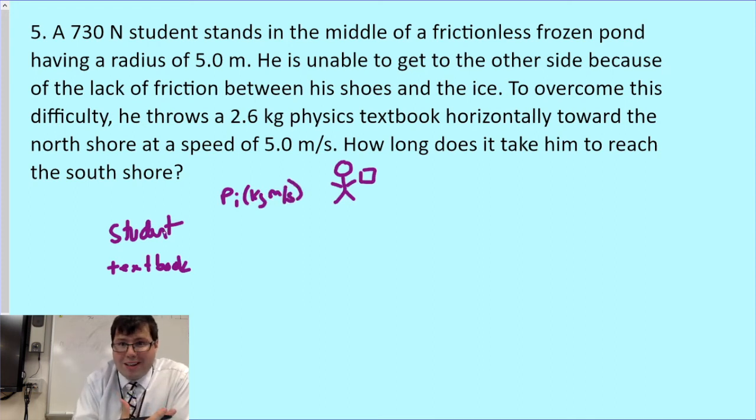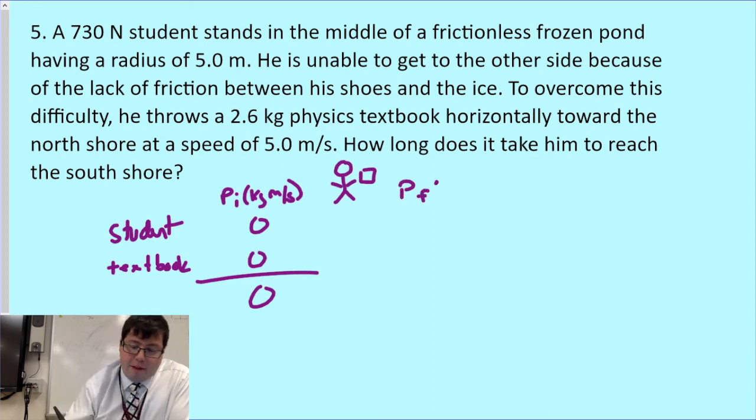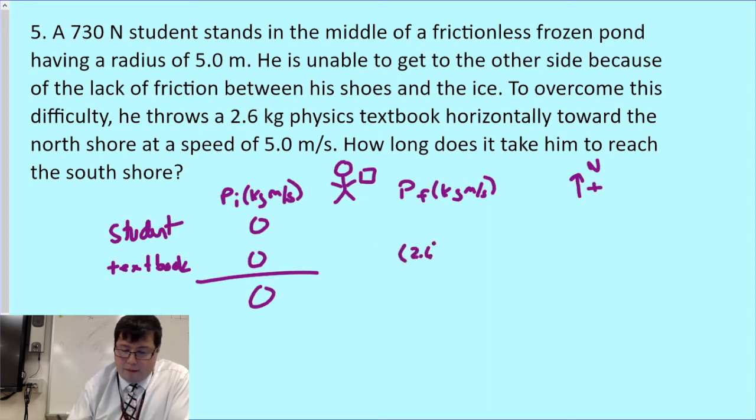Well, before he throws the textbook, the momentum of the student is 0, and the momentum of the textbook is 0. So my total momentum ends up just being 0 initially. Then for my final momentum, after you throw the textbook, we know that the textbook is now moving to the north shore. So let's make north positive. We know it's moving toward the north shore at 5 meters per second. So its momentum is 2.6 times 5.